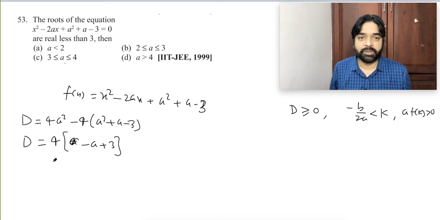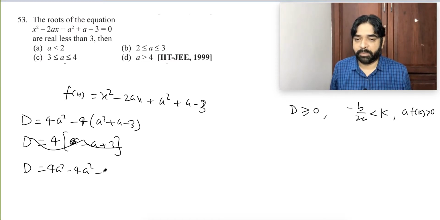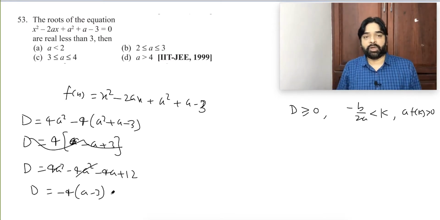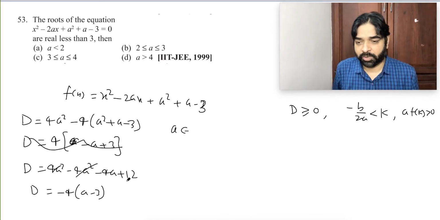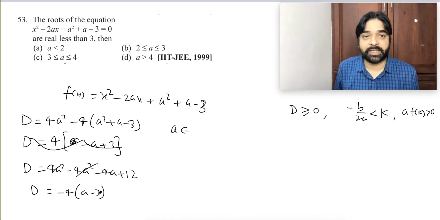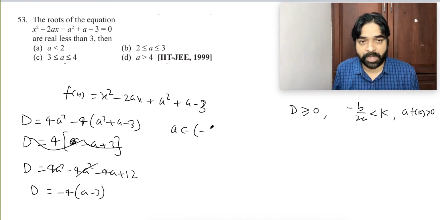I think this kind of question we discussed already. Something wrong I did, a calculation mistake. Actually, D equal to 4a square minus 4a square minus 4a plus 12. So this cancels and D will be equal to minus 4 common, a minus 3. This is what is going to come. So D greater than or equal to 0. So first inequality we got: this should be greater than or equal to 0, which means a minus 3 less than or equal to 0, which means a belongs to minus infinity to 3.